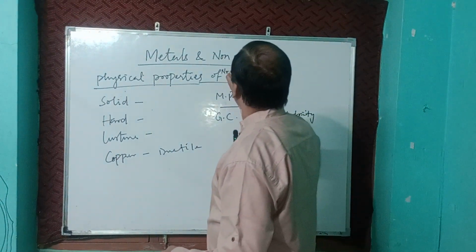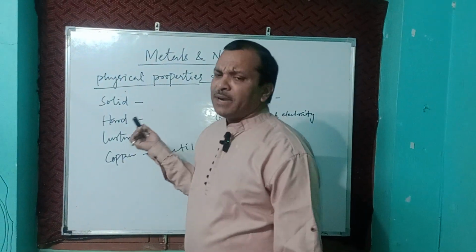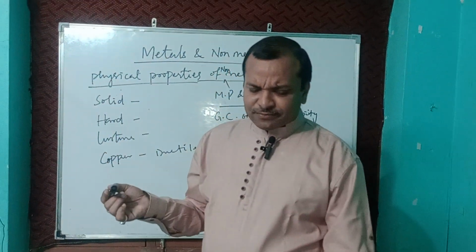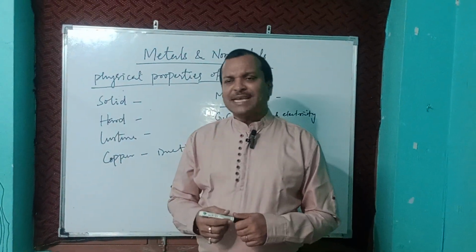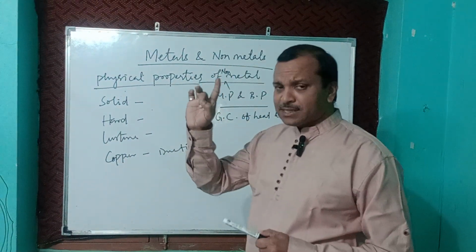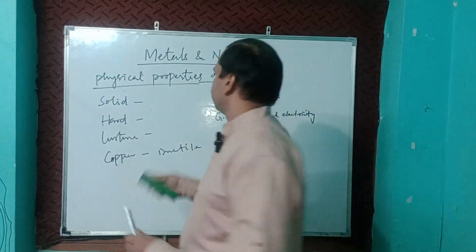Now we will discuss the physical properties of non-metals, just the opposite of metals. Generally, non-metals are solid or gases, but one non-metal is liquid, that is bromine.